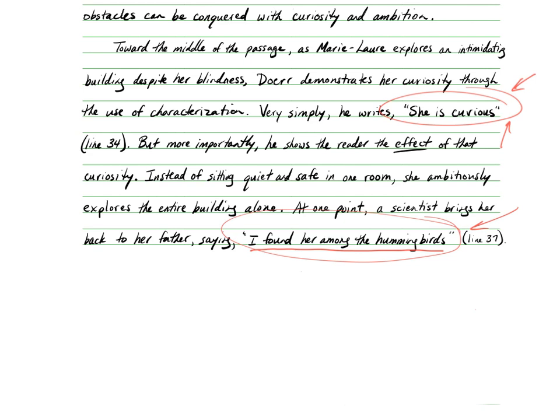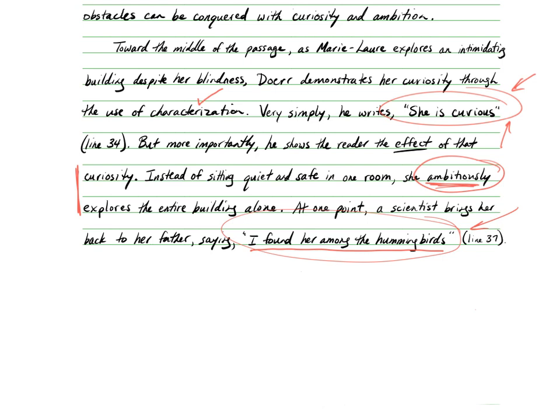So I showed them her curiosity by saying she explores the building alone. I slid in a little bit of the other part of the central idea, the ambition part, even though that's not really my focus in this paragraph. I kind of hinted toward it. And so my quote, my evidence, was really 2 things. And now that I've shown her curiosity, I've done the characterization part. I've got this checked. I've got the writing strategy.